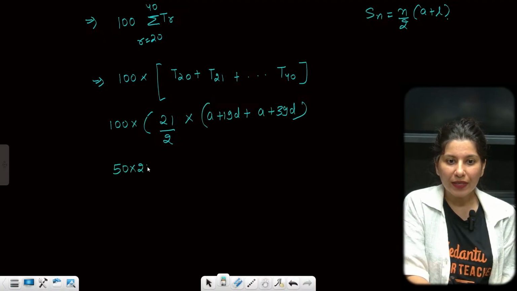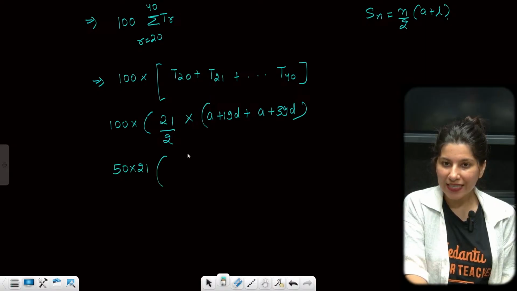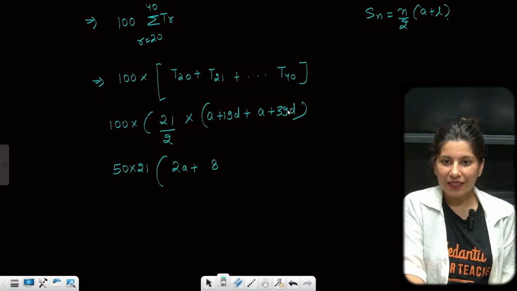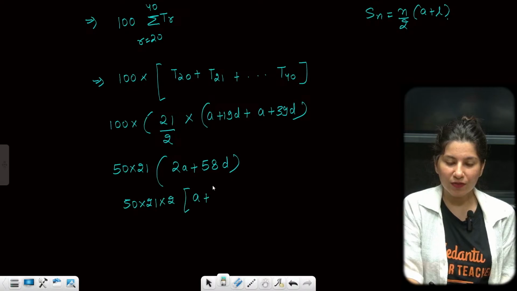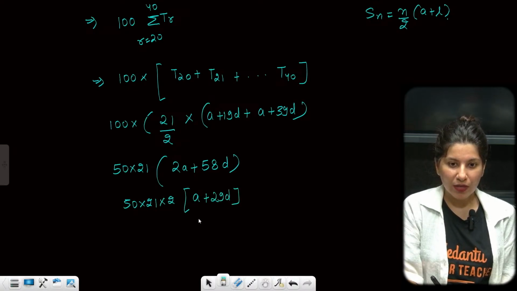So 50 into 21 into (a plus 19d plus a plus 39d), so 2a plus 58d. If you take 2 common, so a plus 29d. So a is 1 by 500 plus 29 by 500.